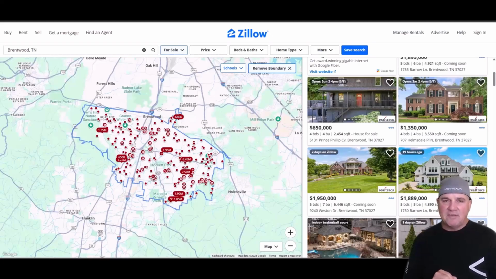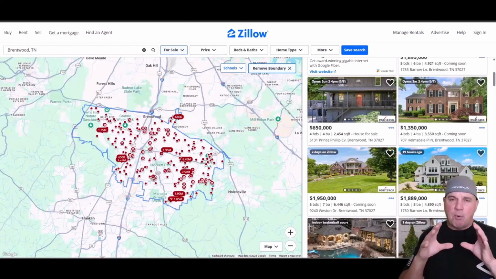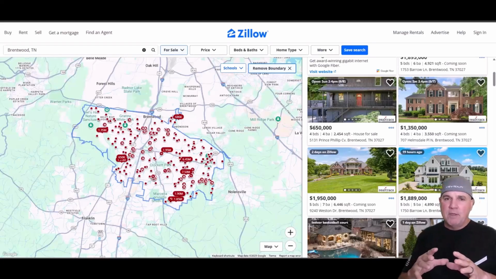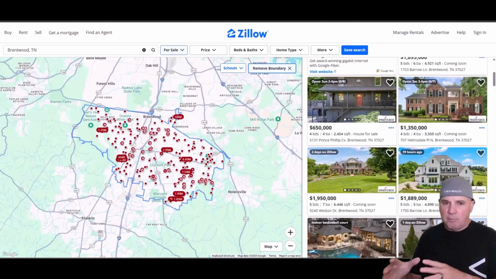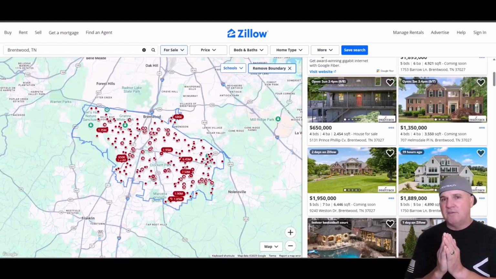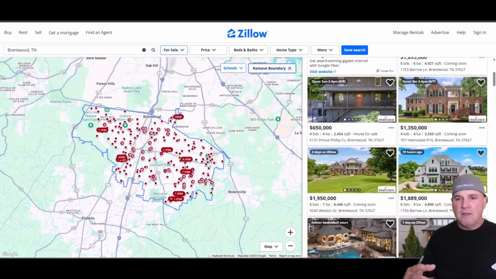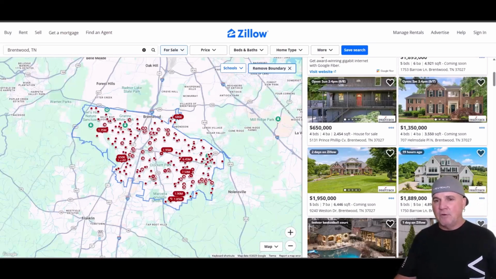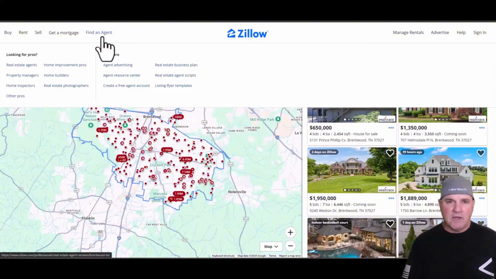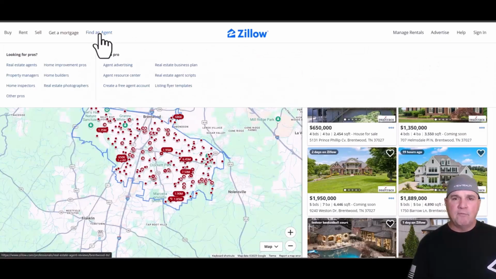But one statistic says that even if you have a partial support for them, not just missed text call back, it increases their missed calls or their generating revenue by 30%. So imagine being able to boost this 30% and making them tens of thousands of dollars. They're going to tell their other agents, and it's going to go word of mouth viral that you're helping them do this. So let's go in and go into Zillow.com, and you're just looking for find an agent.